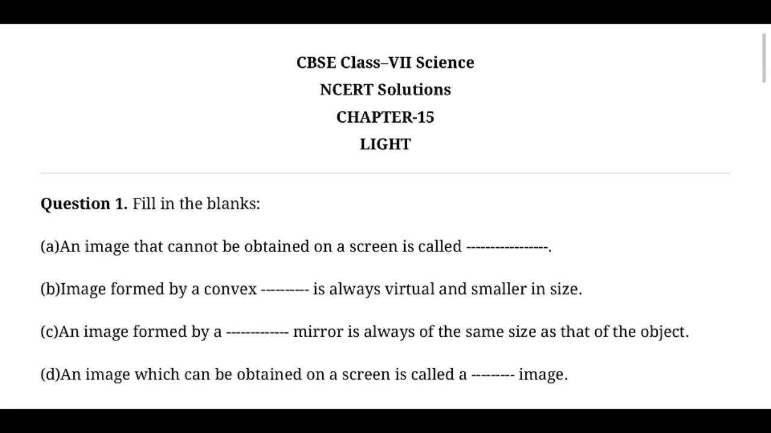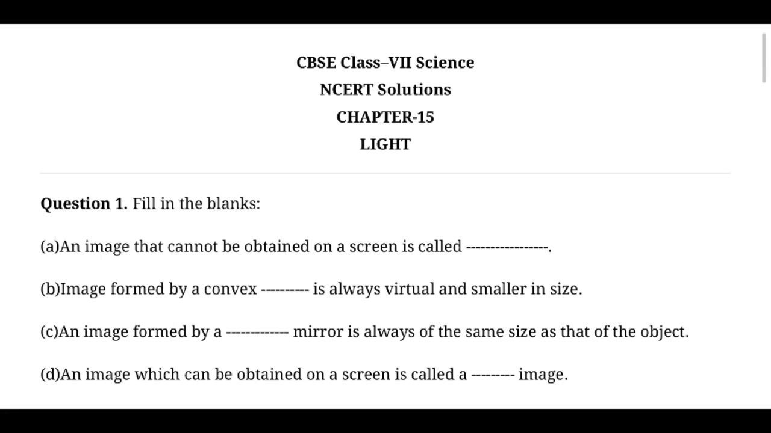An image that cannot be obtained on a screen is called, right? I told you there are four types of images: real, virtual, inverted, and erect. Real and inverted are always combined with each other. If a real image comes, it will always be inverted. Like that, virtual and erect always match with each other, and if a virtual image comes, it will always be erect.